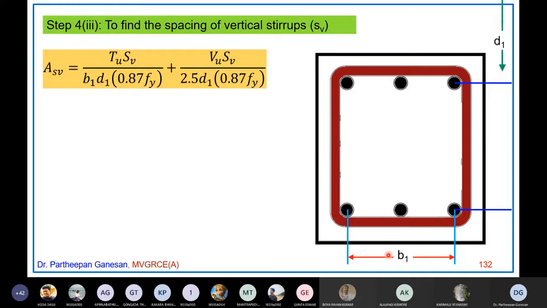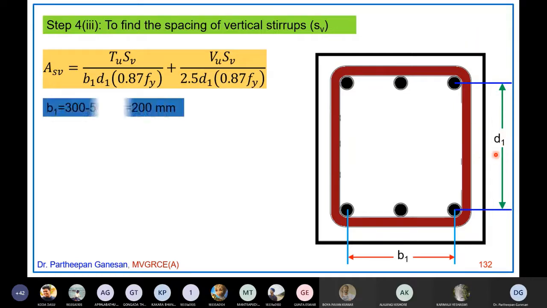And d1 is nothing but the distance between the corner bars in the depth direction. That is called d1.